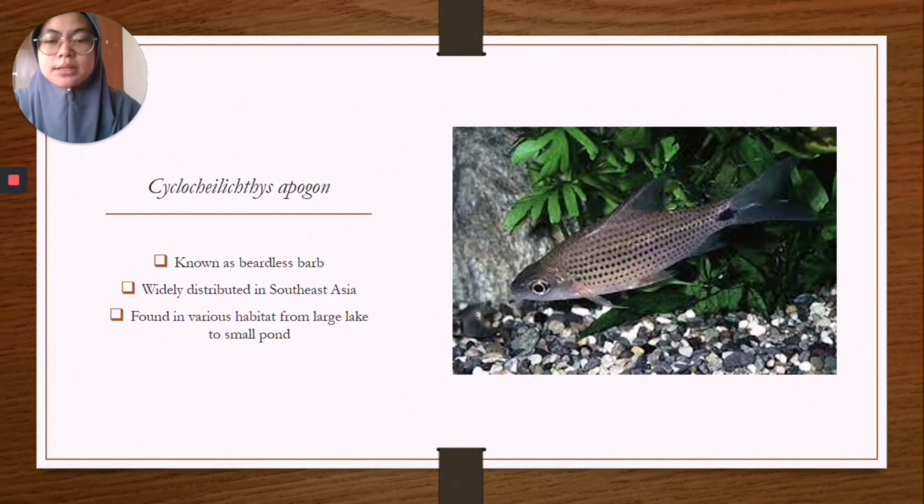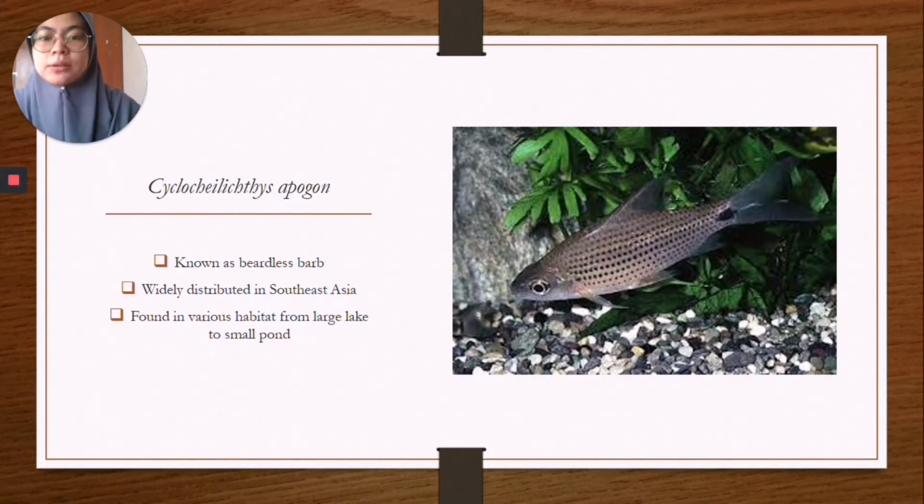The first one is Cyclocheilichthys apogon, also known as beardless barb, because of the absence of barbel in the mouthpart area. Zakaria Ismail 1990 stated that Cyclocheilichthys apogon body is compressed and relatively deep. The head is longer than the post-anal length. Rainboth 1996 also stated that Cyclocheilichthys apogon size is up to 15 cm and they have a large dark spot at